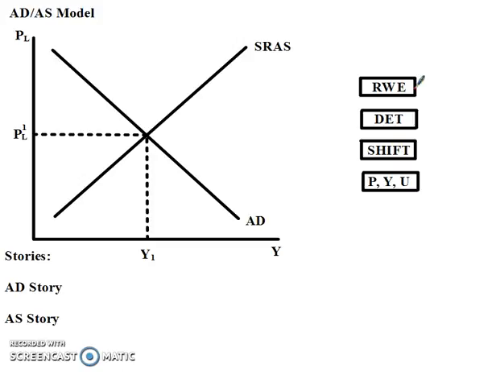So my real-world event is that the government's going to increase spending on infrastructure. That's a kind of normal thing that government might do. That means things like roads, bridges, things like that. And then in addition to that, let's say the government is going to decrease or cut corporate taxes. So those are the two policies that the government's going to engage in.